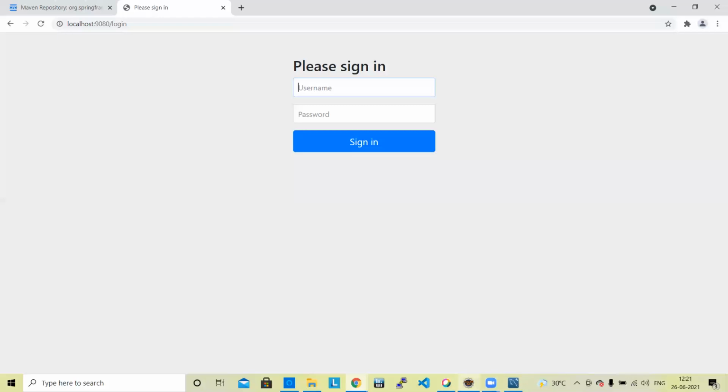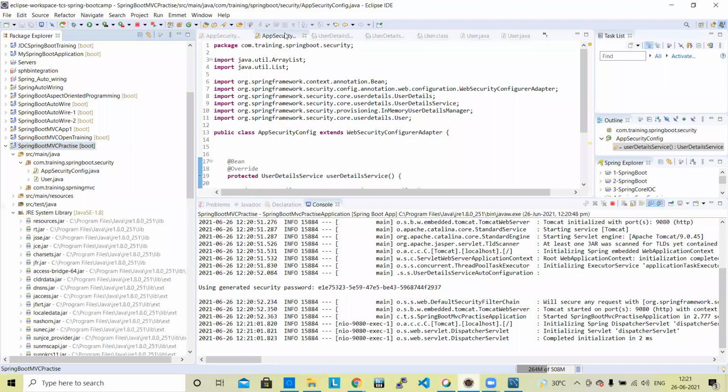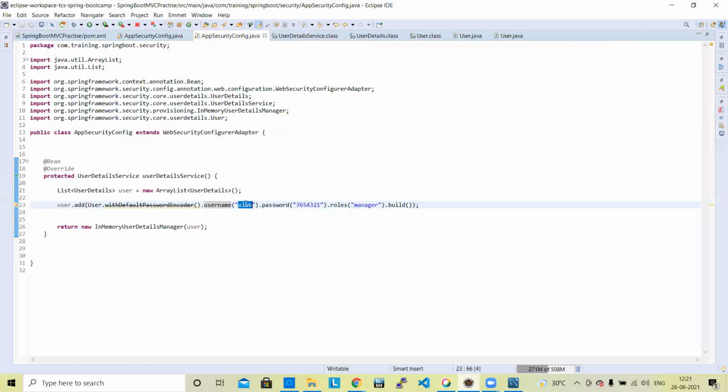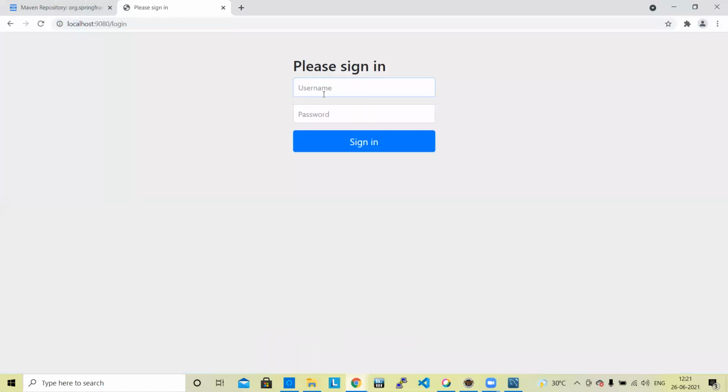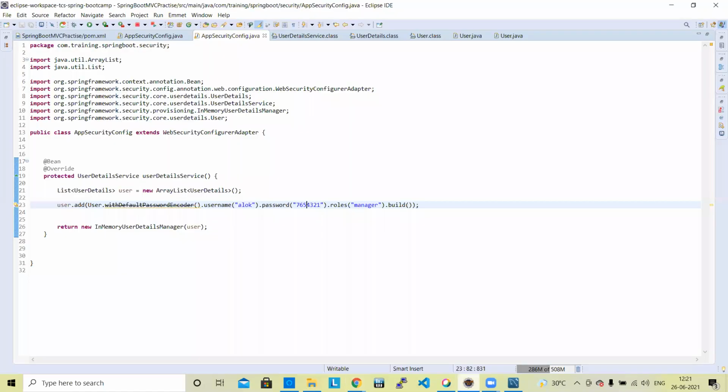Here you can check in your application. You have set the user name and password 76 like this, and the role is manager. Just check whether it is working or not. This is your password.